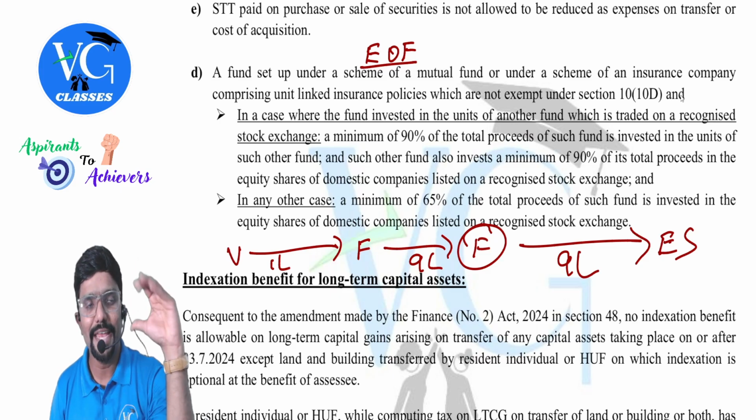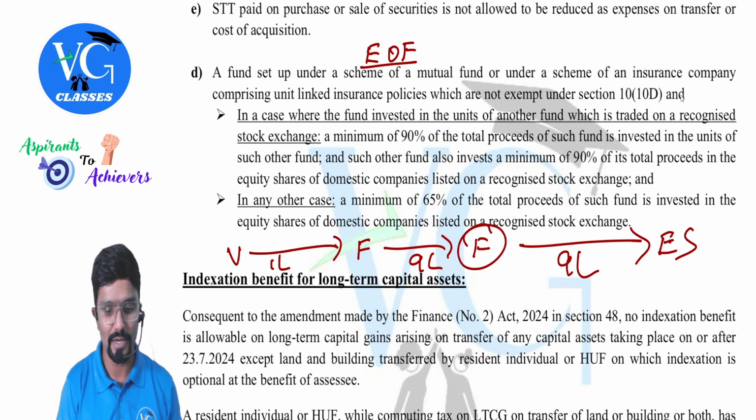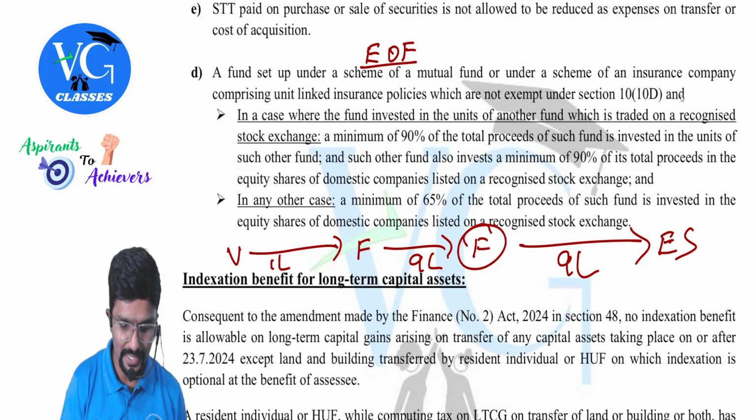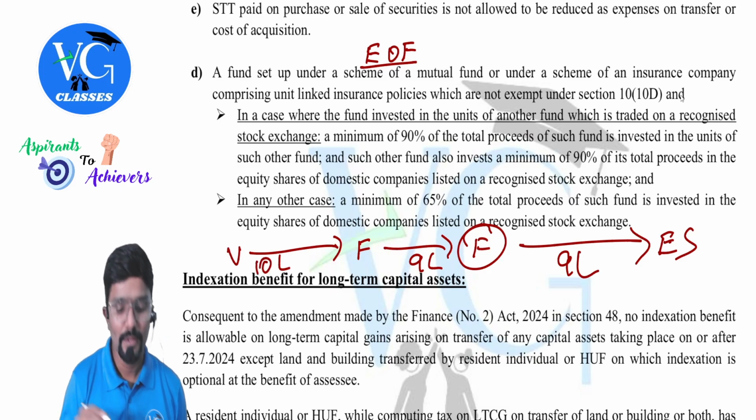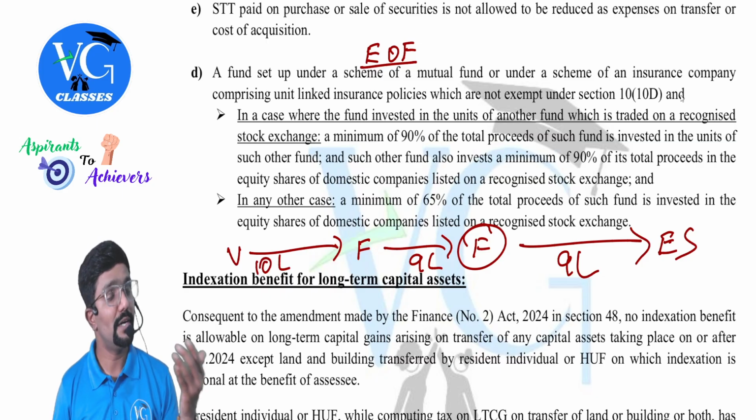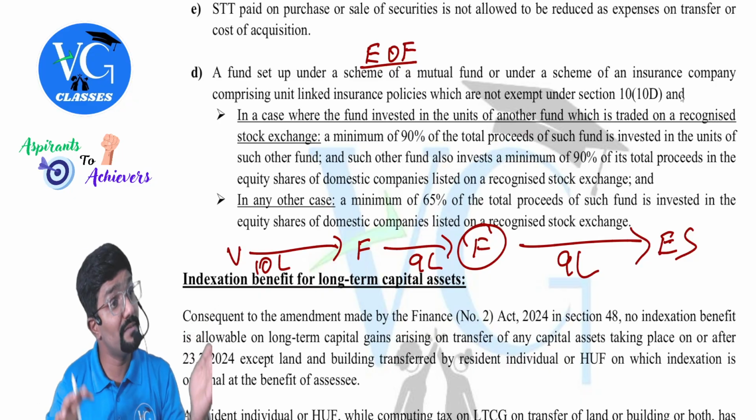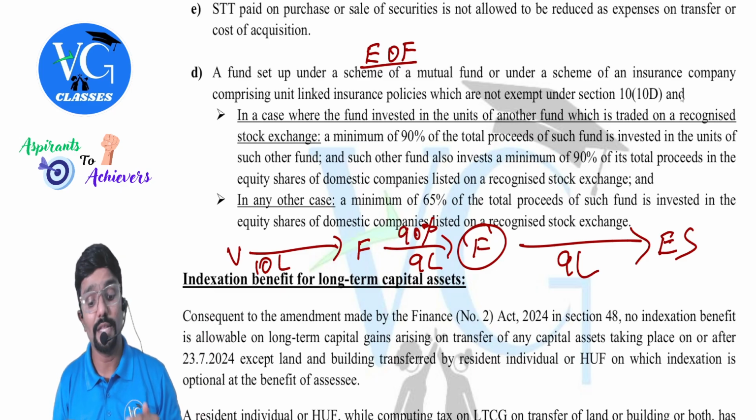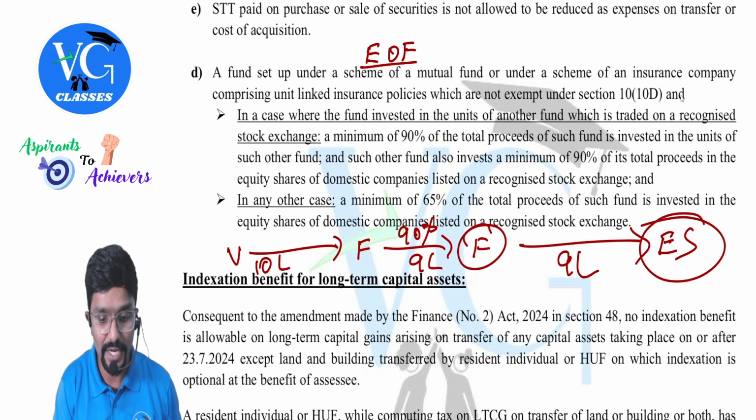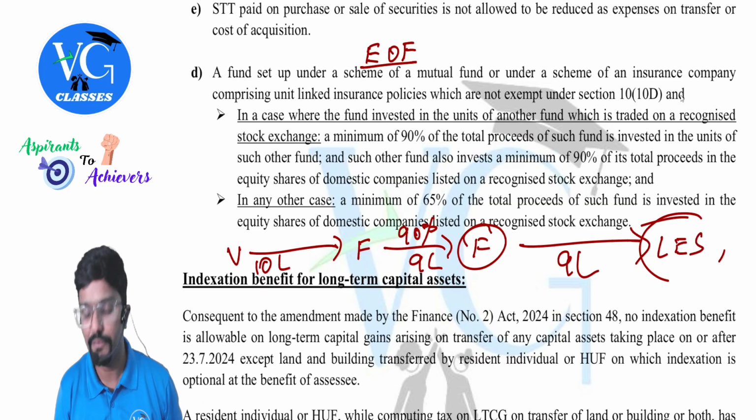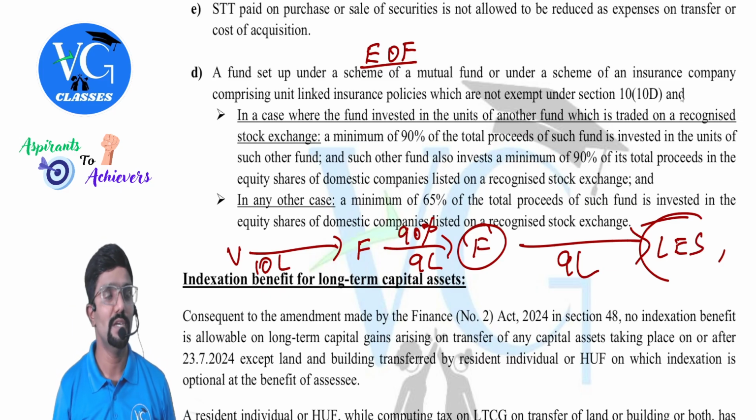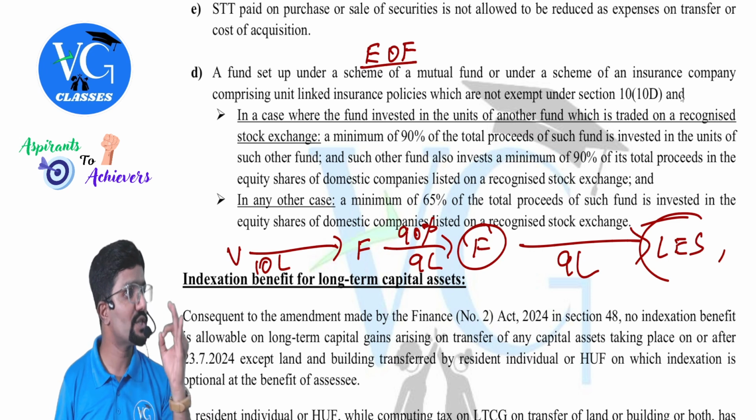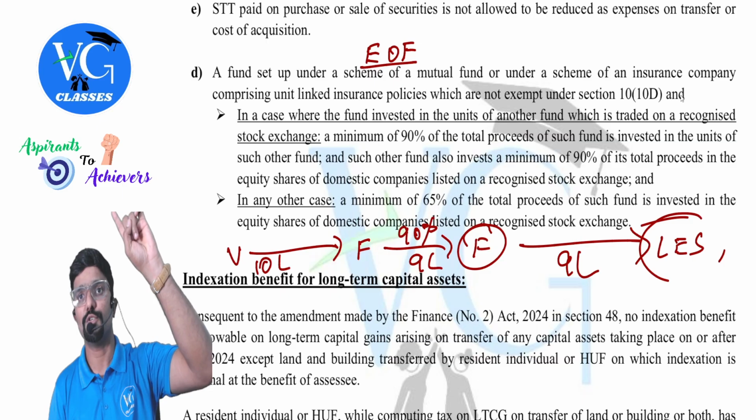Hope you understood. Let me make this 10 lakh. I invested 10 lakh in the fund. That fund is not investing directly in the equity shares. That fund is investing in another fund. Minimum 90% they have to invest in another fund. And that fund should use the money to invest minimum 90% where? In the equity shares. That too, listed equity shares. Where listed? In the recognized stock exchange. And these shares are of which company? Domestic companies. Hope you understood.